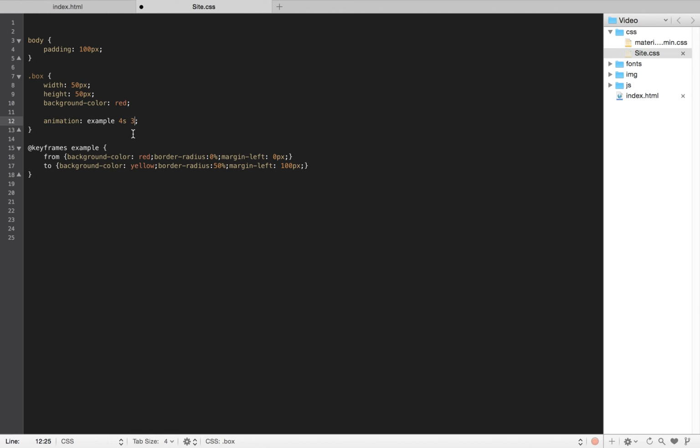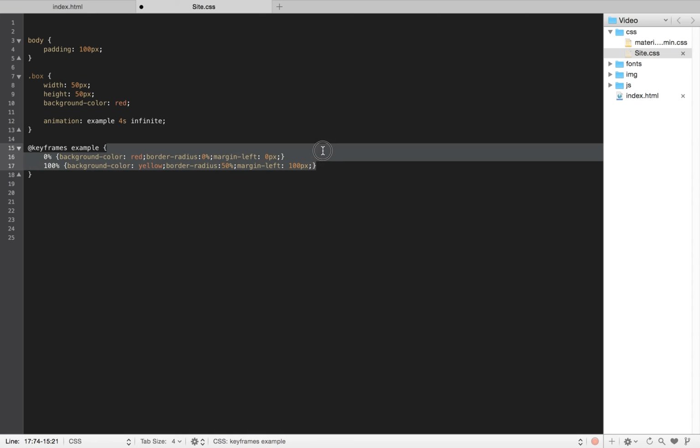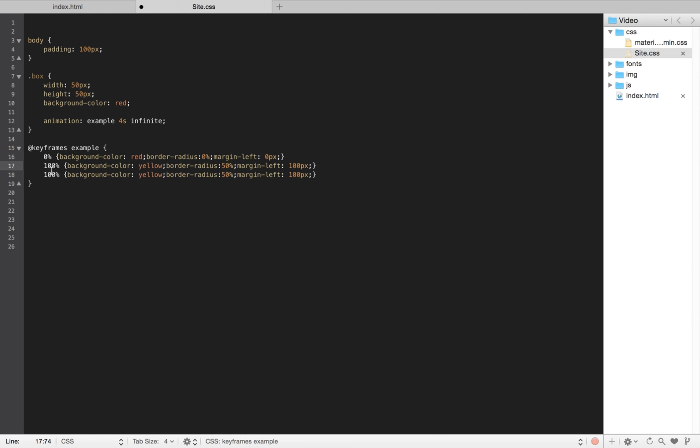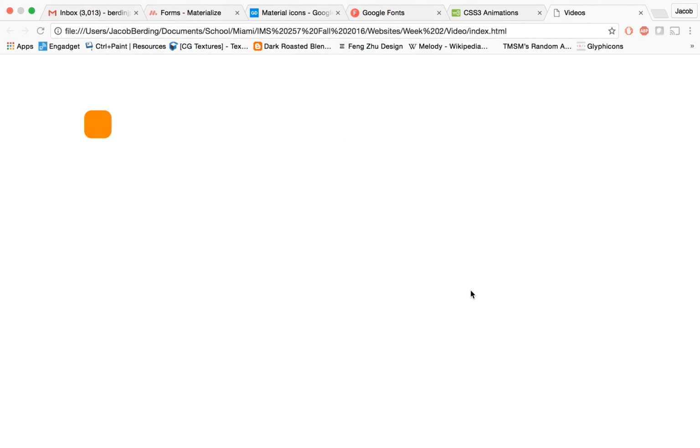So you can do this on multiple things, right? The awesome part, if you want to get even more defined, is that instead of doing from and to, you can actually do 0% and 100%, and then you could change the properties in between. So you could say at 50%, I want this to be black, and my border radius to be 0 still, but I want to move it in a negative direction. So now if I refresh, it moves black, backwards to 100 and then forward.